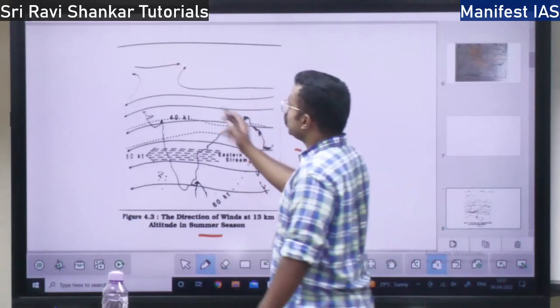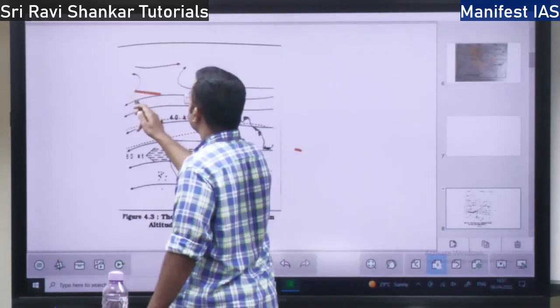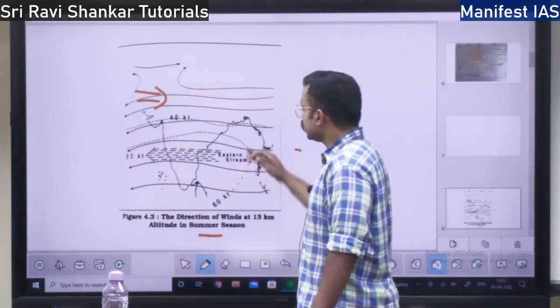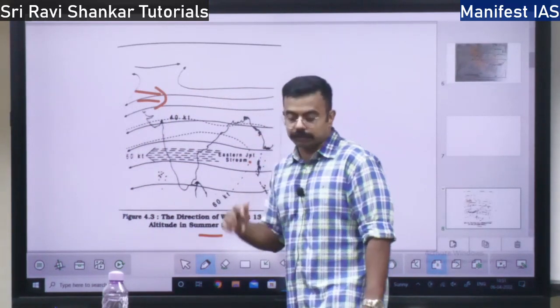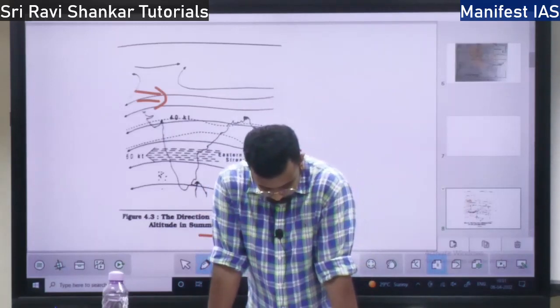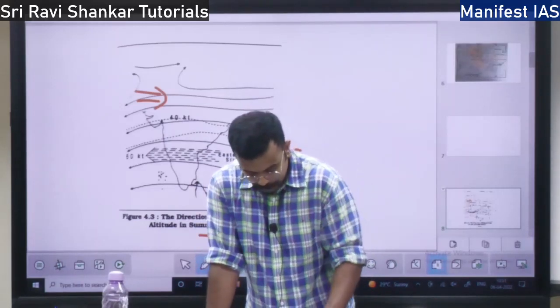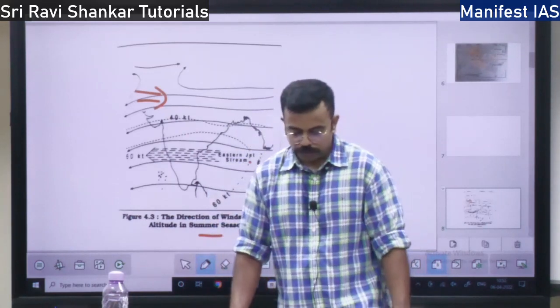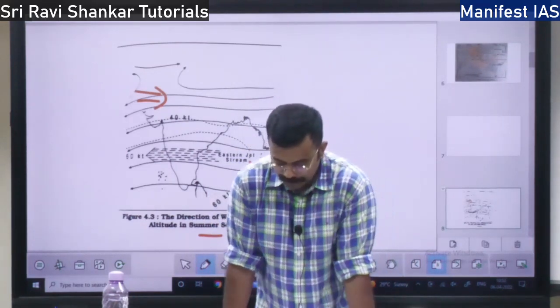See, but the westerly jet stream will be blowing somewhere here. Look at the position of the easterly jet stream. It is much below, right? So what does this easterly jet stream do?